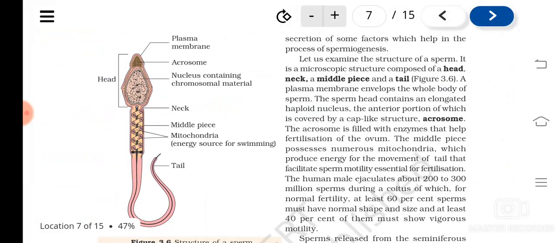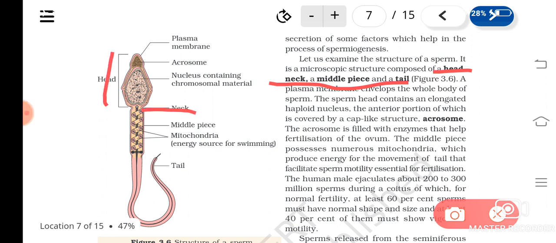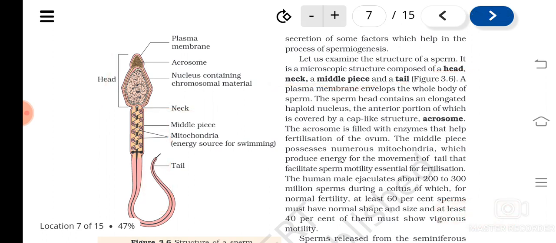So these are the hormones. Now let's see the structure of a sperm. When you see the structure of a mature sperm, it will have a head part, a neck part, a middle piece and a tail. So these are the parts of the mature sperm: head part, then a neck part, then a middle piece and a tail. Understood?